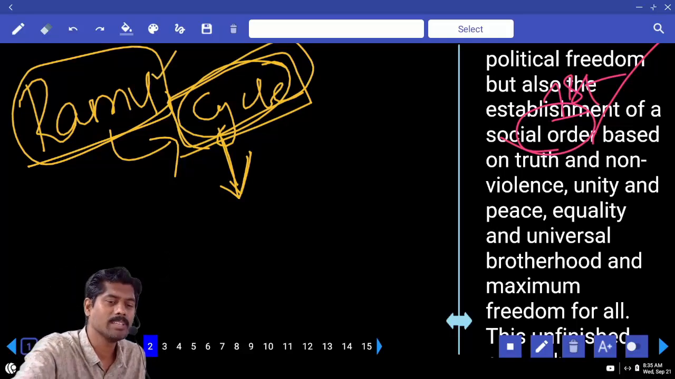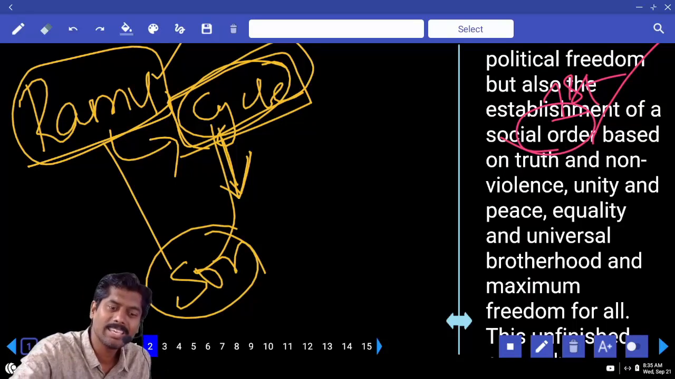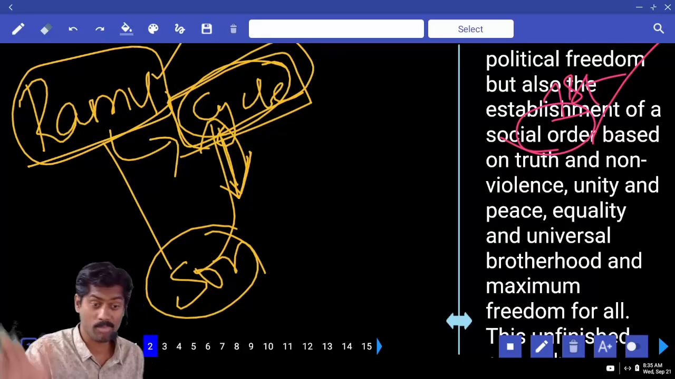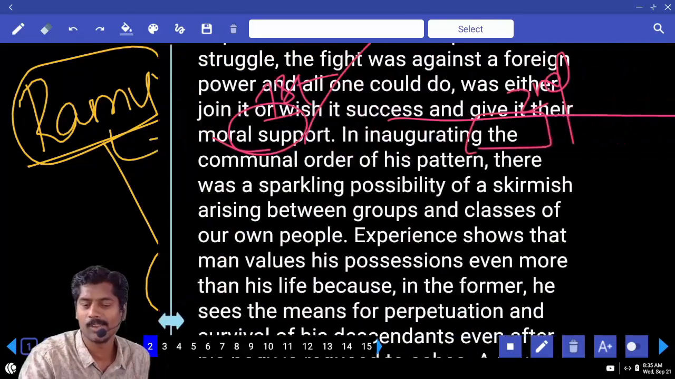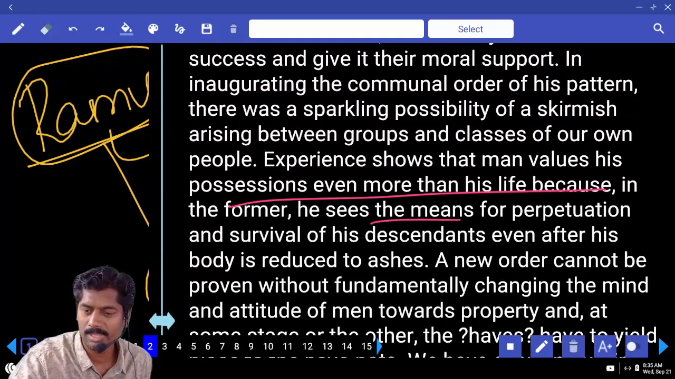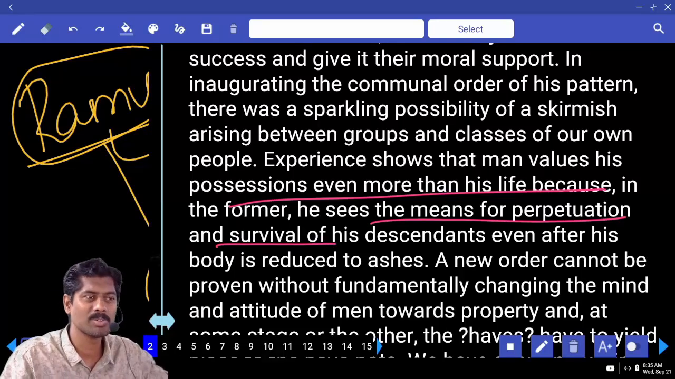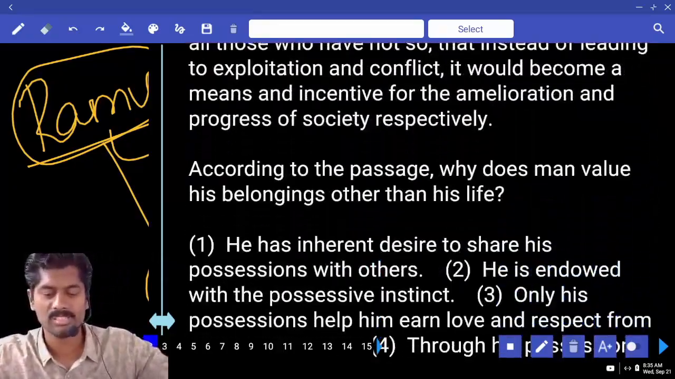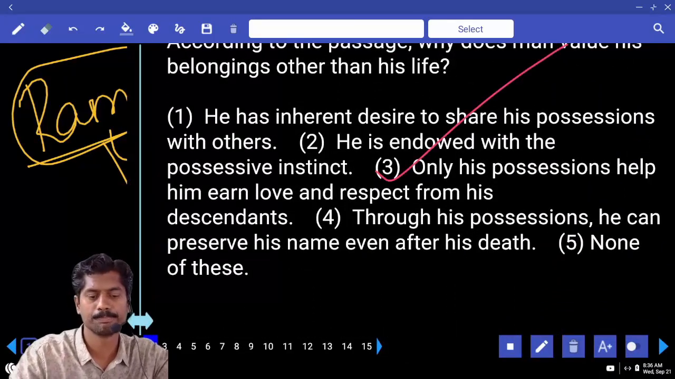But when this Ramu dies, his son will come. His son is also taking care of the cycle sometimes. Does this happen? Have you seen? No, my father valued the cycle a lot, so I will value it. So that's what he's saying in the context. Possessions even after life, because in the former he sees the means of perpetuation, survival of his descendants. Every time he sees the cycle, he says he remembers my father, like that. So the answer is third option.